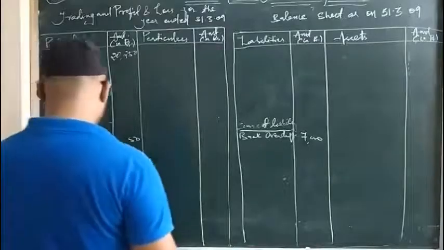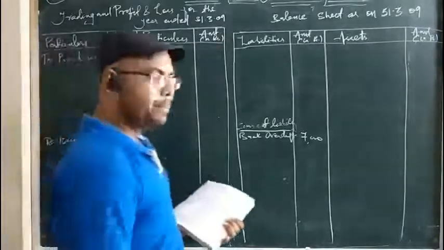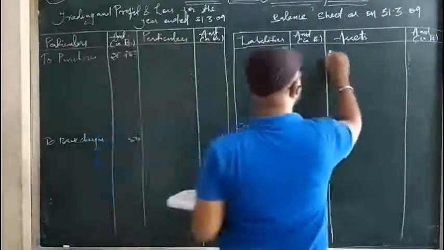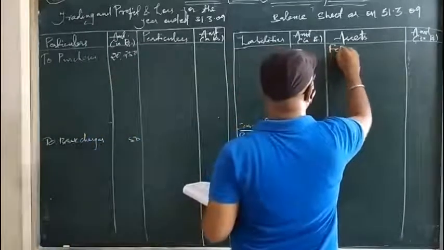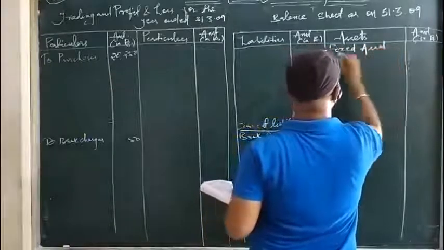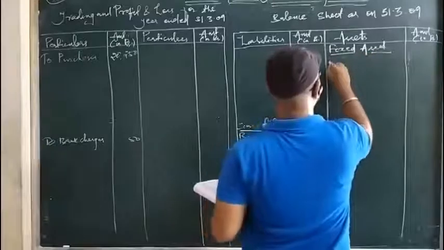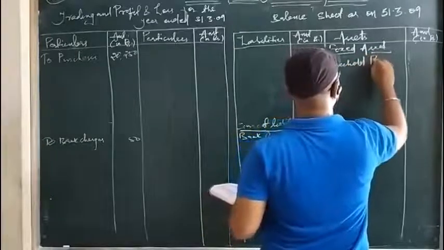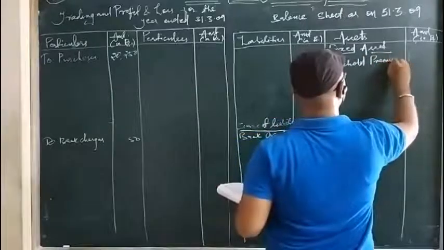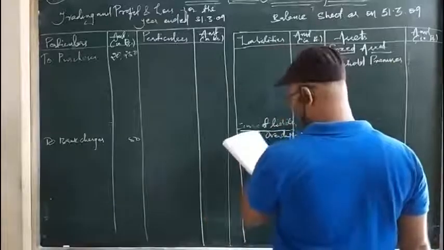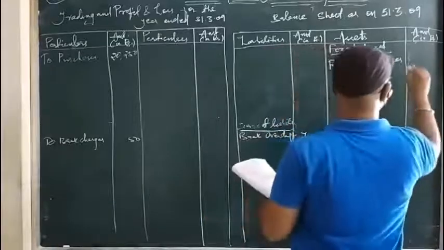The next, freehold premises. Freehold premises indicates a building, so it is a fixed asset. We will write here: fixed asset, freehold premises. Premises indicates a particular building, and buildings are fixed assets. So freehold premises is 10,000.